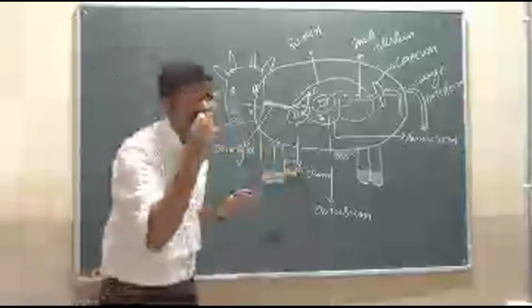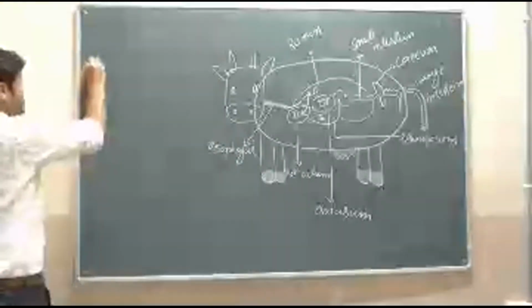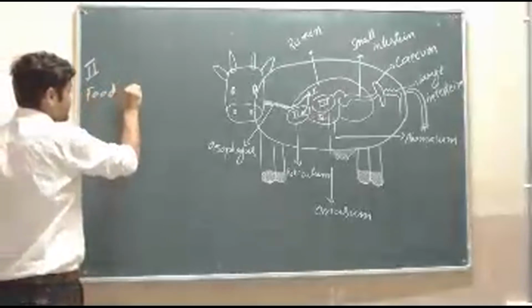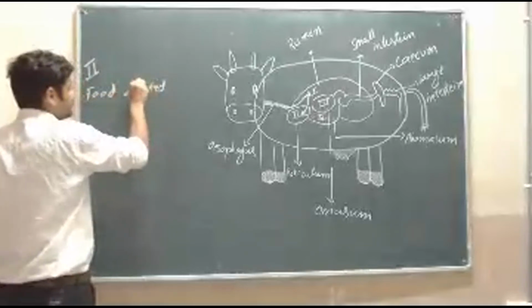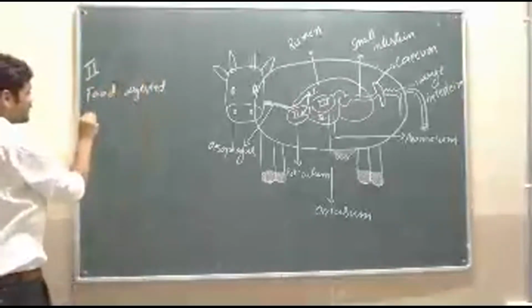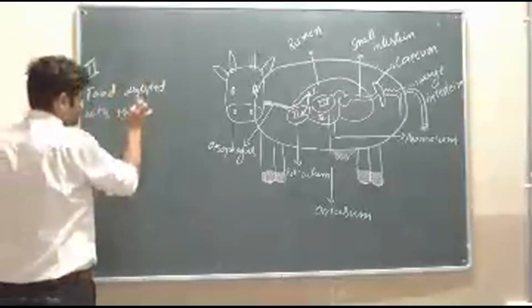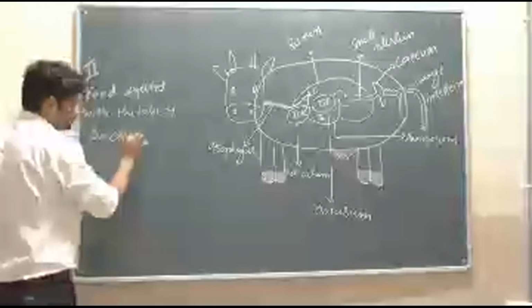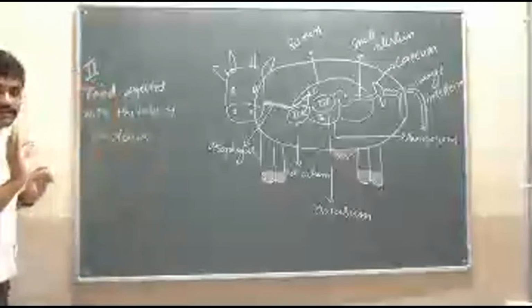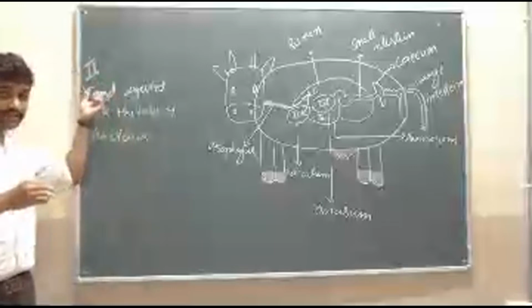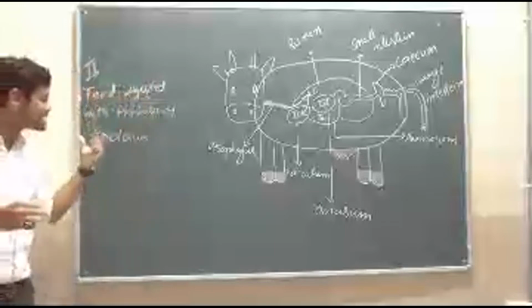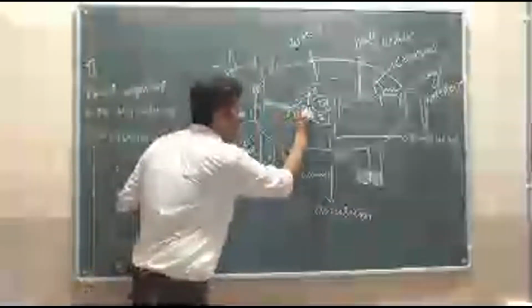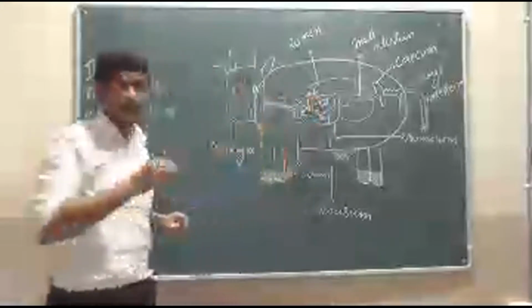Then that food with bacteria. The food is digested with the help of bacteria. Then this digested food as well as bacteria enters into the third chamber.